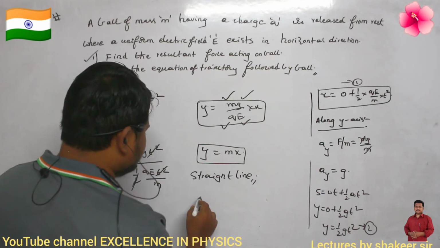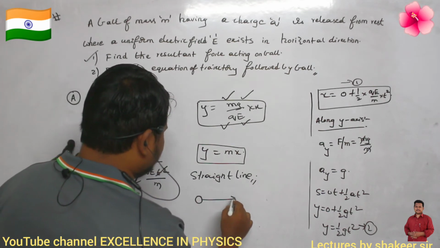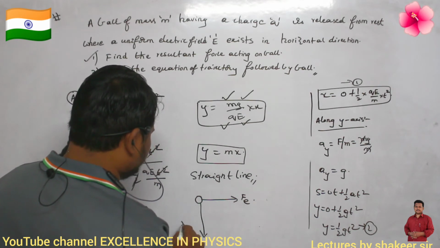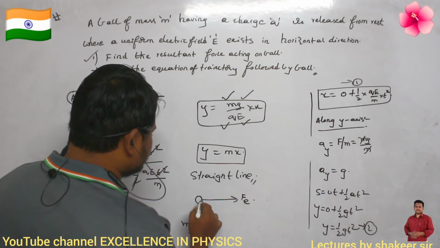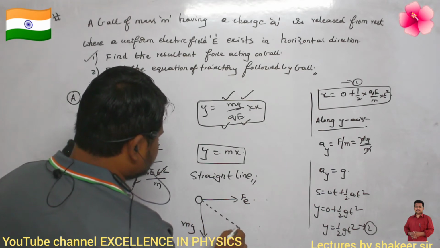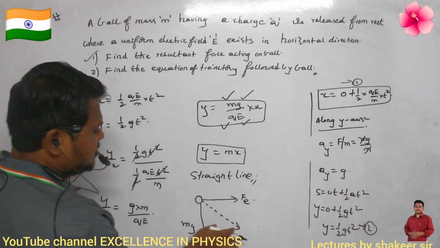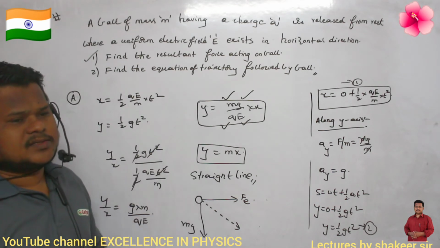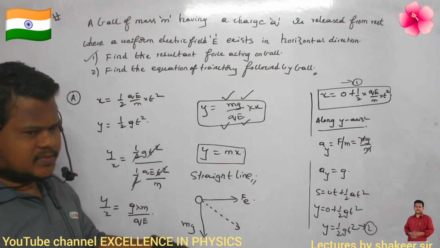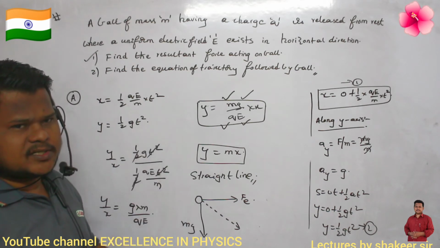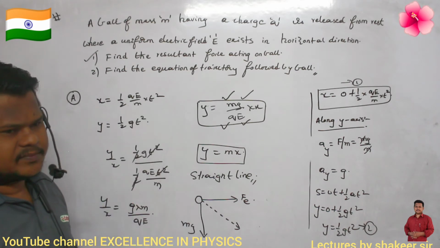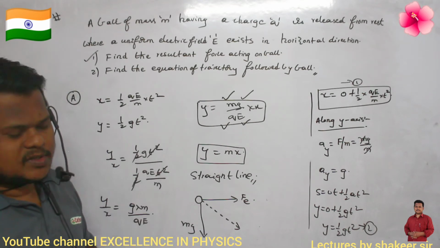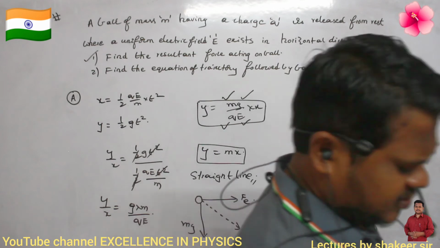So if this is the charged particle, one force is acting in this direction, the electrostatic force, and one more force is acting in the downwards direction. The resultant of these two is that the body is moving in this direction. It is moving in a straight line. So it is not a parabolic path, but it is moving in a straight line because two accelerations are acting. If there is only one acceleration, then it will take a parabolic path. But two accelerations are acting, so finally it is moving in a straight line. Are you able to understand? Come on, make a note up to here.